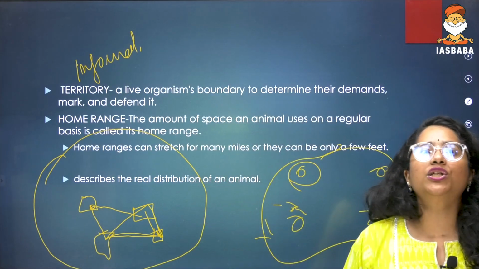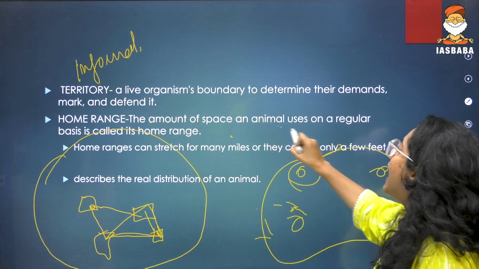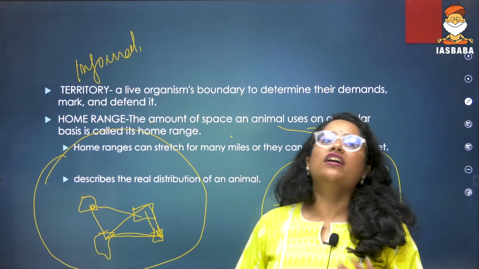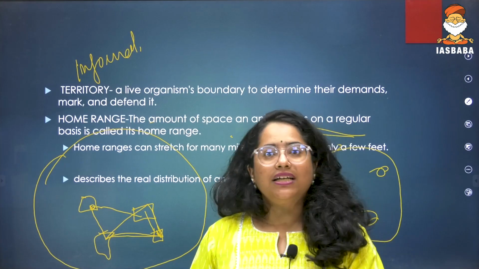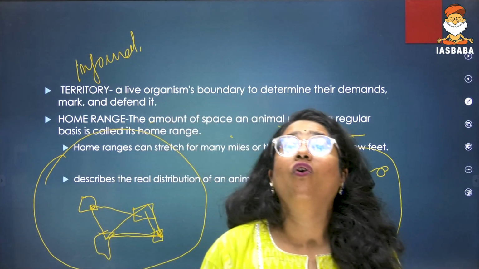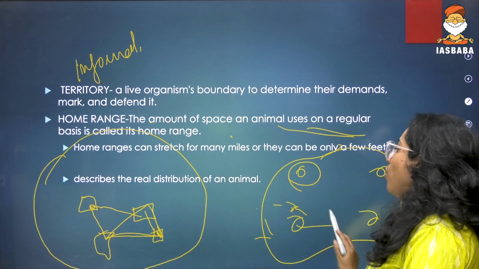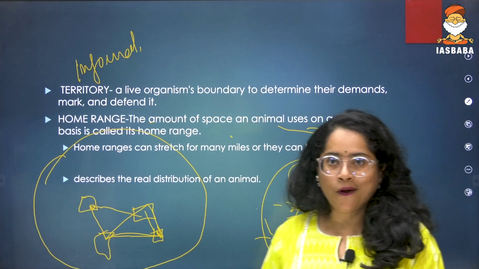So home range basically is the amount of space an animal uses on a regular basis. And that is called home range. Now, out of all of these concepts that I taught you, in your habitat itself is where your home range will also be. Got it?